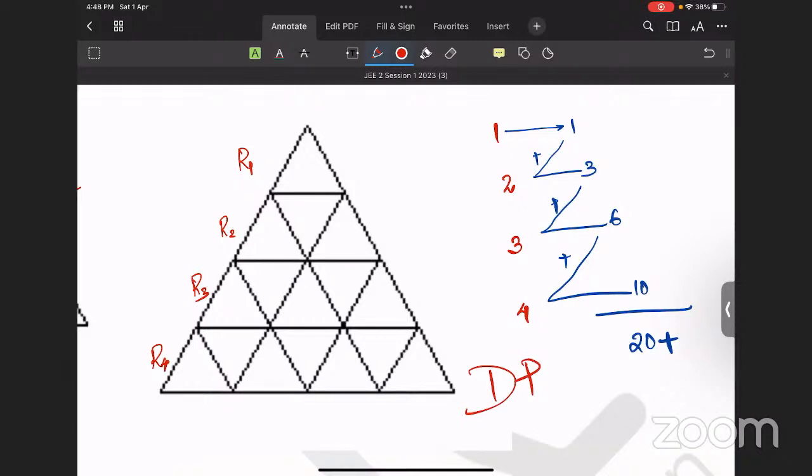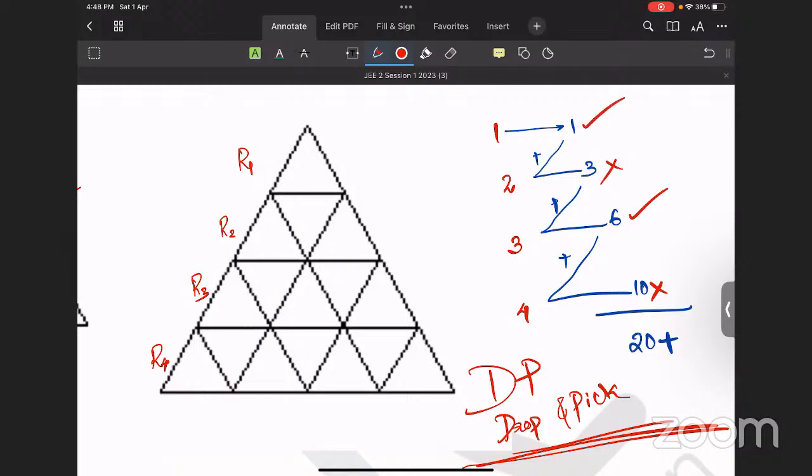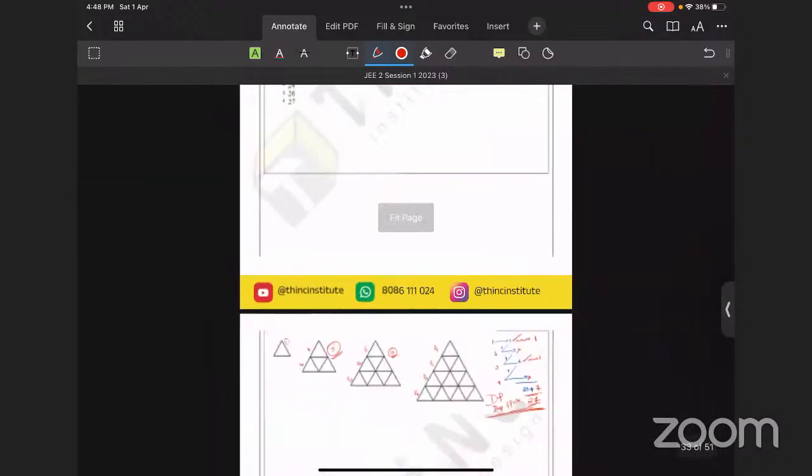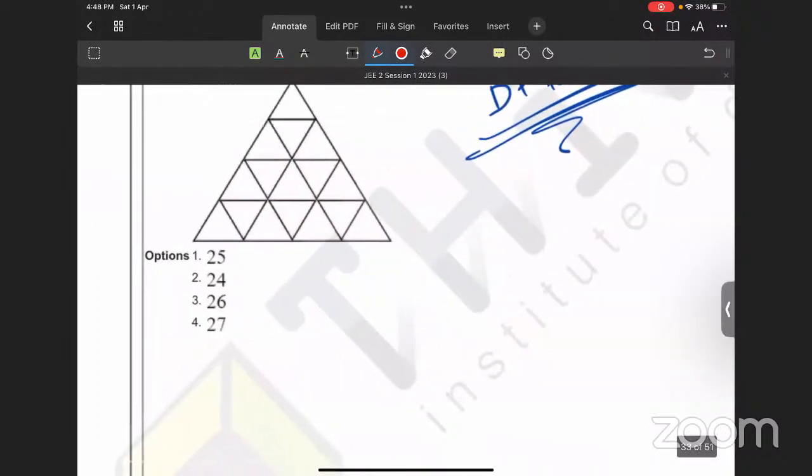What is the DP rule? Drop and pick, and it has to happen from the bottom. Drop and pick, that is the shortcut. Drop, pick, drop, pick. So we just picked some numbers: 6, 1. So 6 plus 1, 7. When you add this, you will get 27, and that is the previous question.